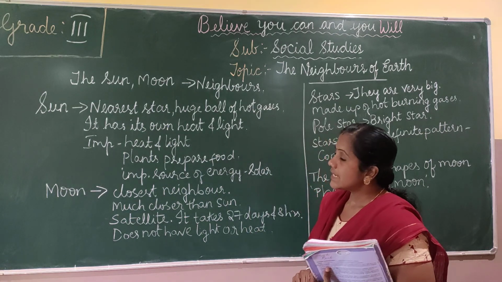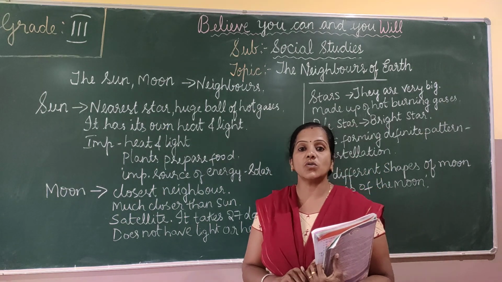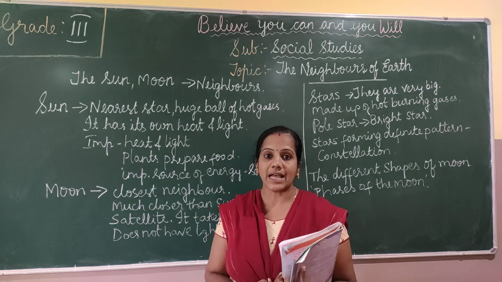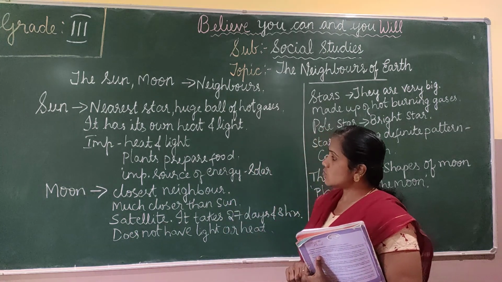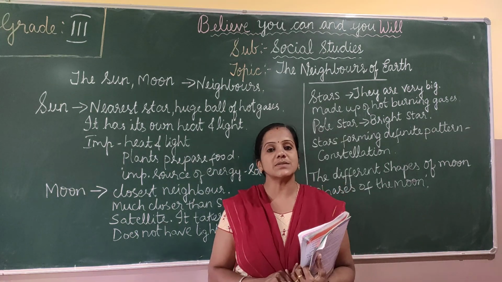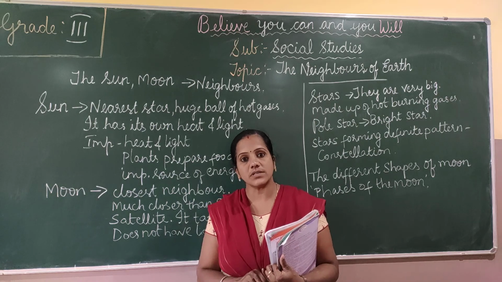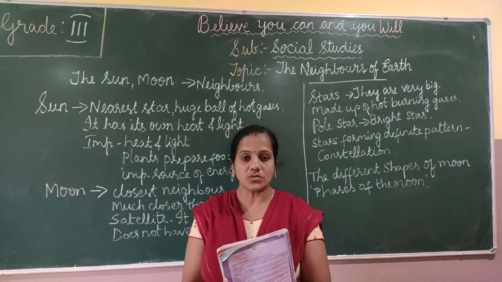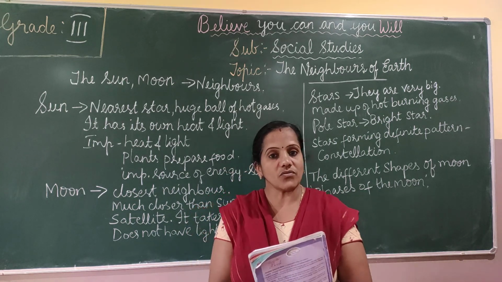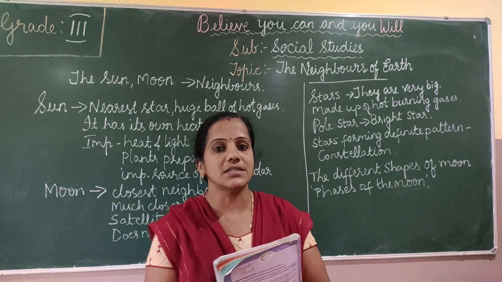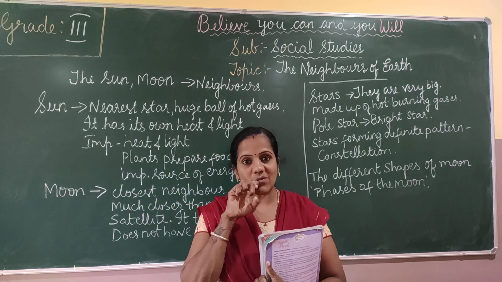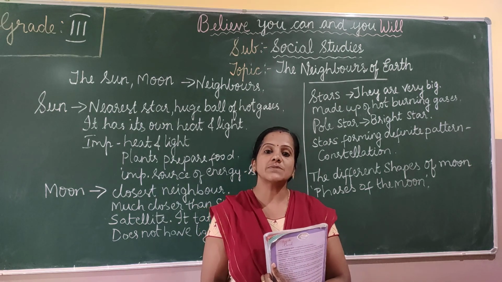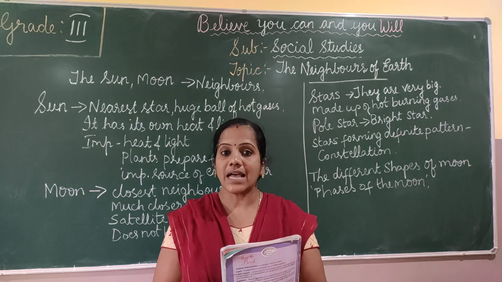So the sun has its own heat and light. Okay, the sun has its own heat and light. So how is the sun important? Why is the sun important for us? Because it gives us heat and light. Is it not so? The sun gives us heat and light. So if the sun is not there, there is no earth. We cannot survive without light or heat. Yes, the sun is important for us because it gives us heat and light.